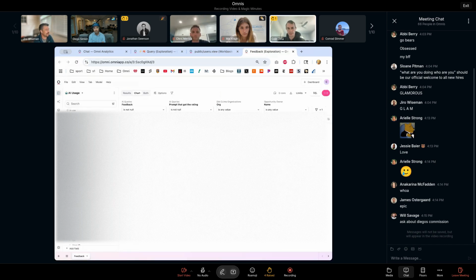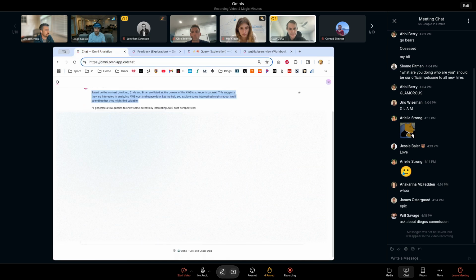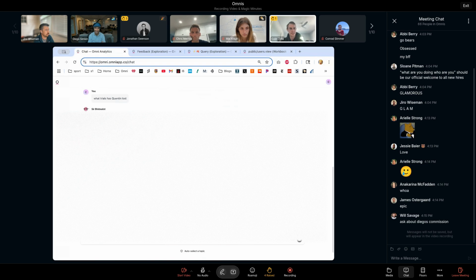Literally all I did was take this query, kill a bunch of these, and filter for OmniApp. It's really shockingly straightforward, and this is where I would just encourage people not to overthink it. Liam was looking at, sorry Quentin, to blow you up here, just go punch it in. What trials has Quentin lost?